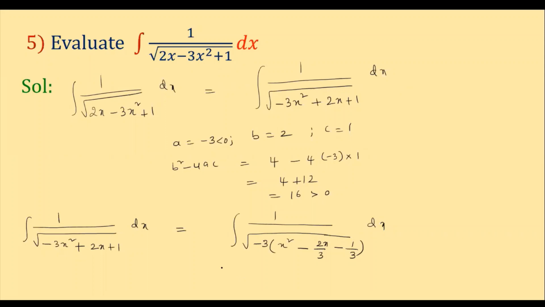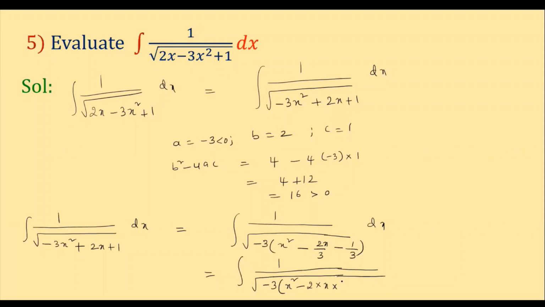Clear? Now, this is equal to the integral of 1 by under root of minus 3 into, again the same method, children, because here in between the x square term and x term we have the minus sign. This should be converted as a minus b whole square. So let us try to do that. x square minus 2 into x into, how much should we have to get 2x by 3 again here?